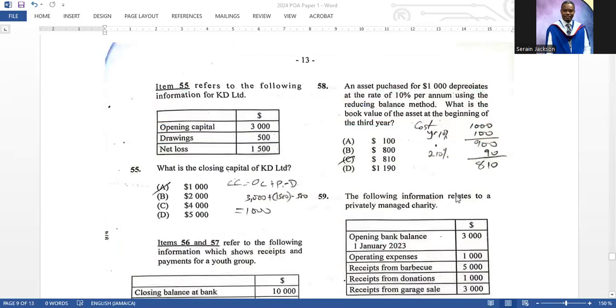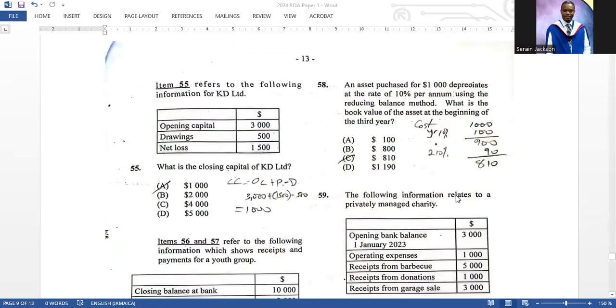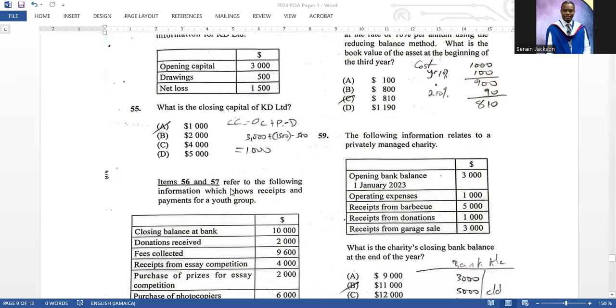Item 55 refers to the following information for KD Limited. What is the closing capital of KD Limited? Using the same incomplete records formula, closing capital equals opening capital plus profit minus drawings, which equals 1,000. A is the correct answer.